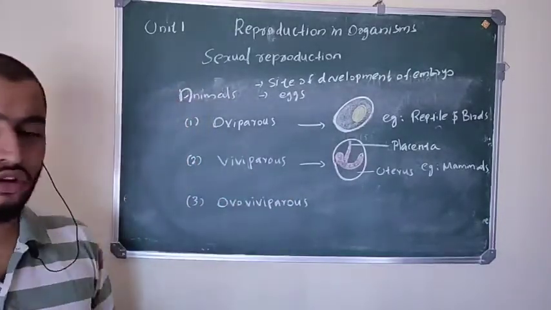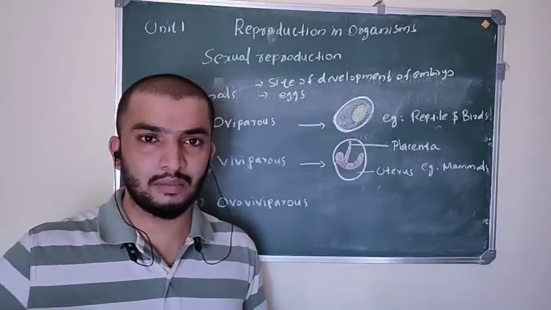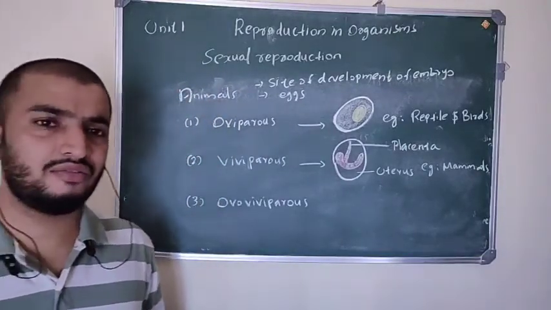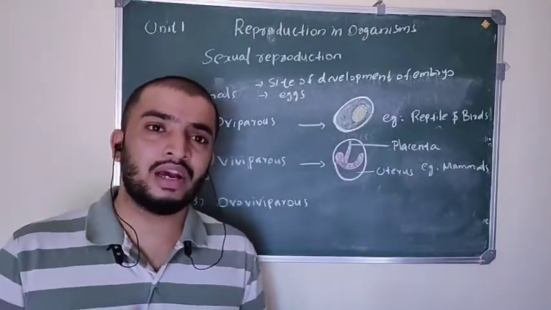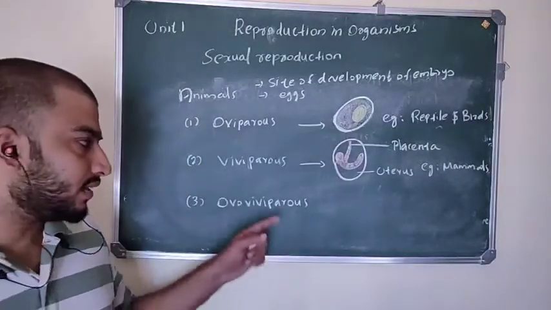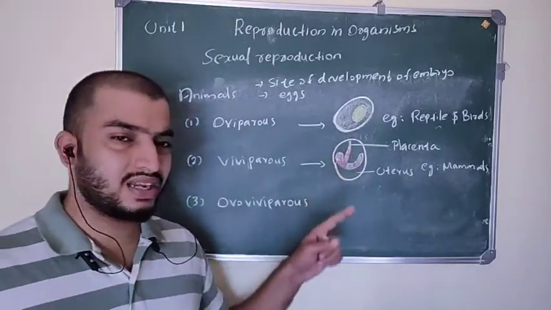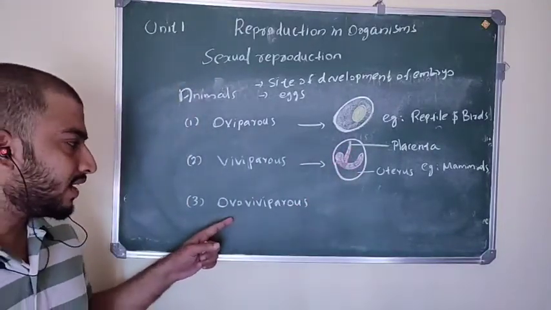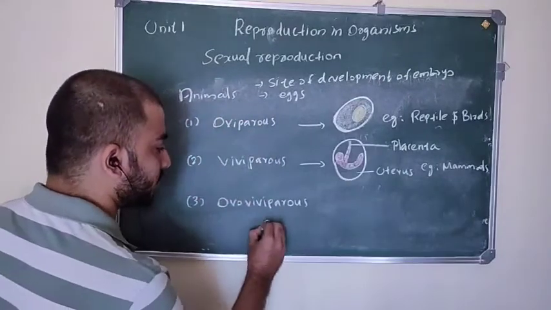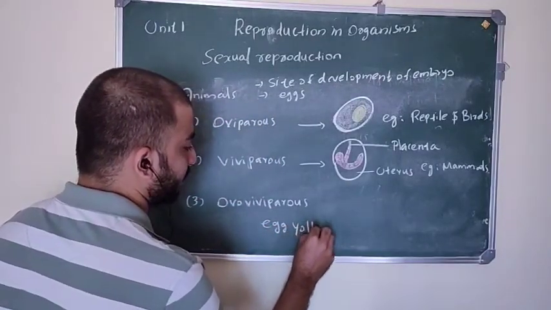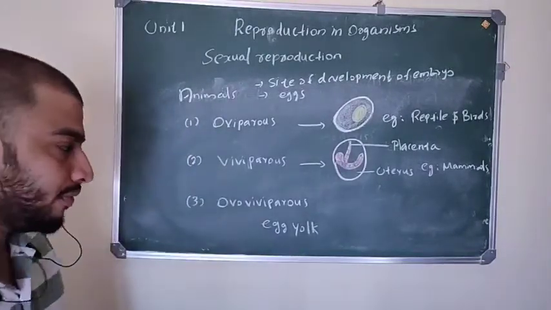Then the next one is ovoviviparous. These animals produce eggs, but they keep these eggs in the mother's body till the time of hatching. Then after that they release these eggs outside the mother's body. The embryo development takes place inside the egg, but they are different from viviparous animals. These ovoviviparous animals don't have placenta-like connections, and the developing embryo takes nutrients from the egg yolk.